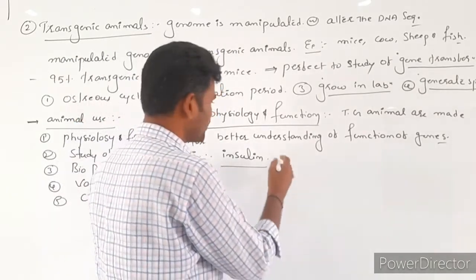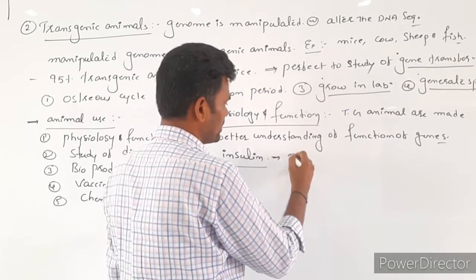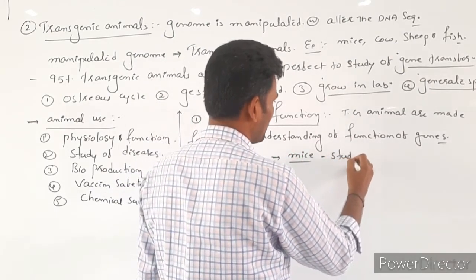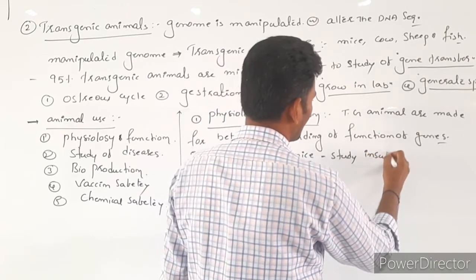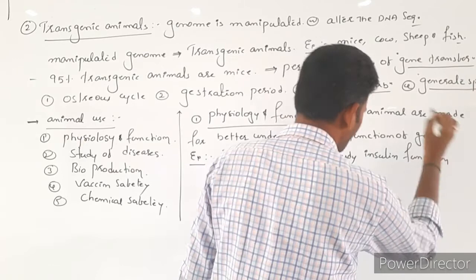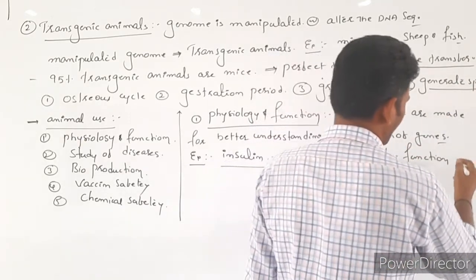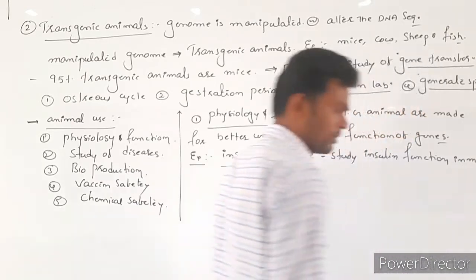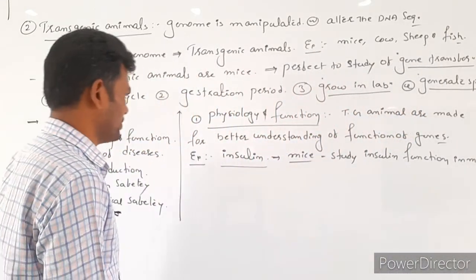Insulin genes are inserted into mice, and they study the insulin functions in mice. So this is actually the first purpose.